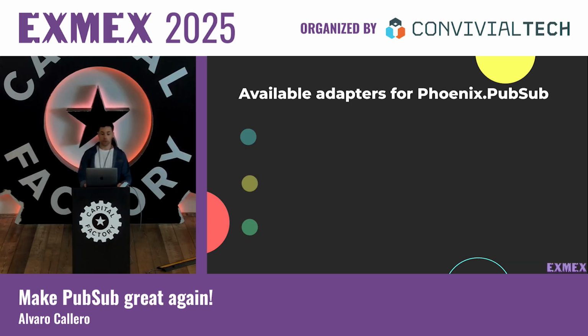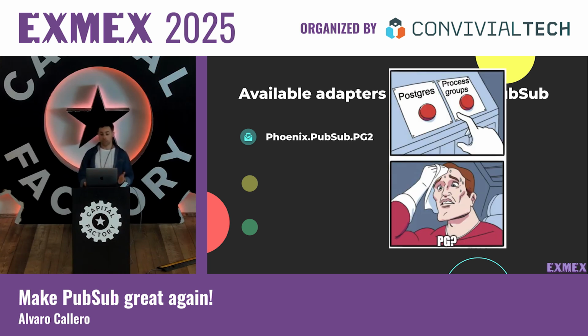So let's take a look at the different adapters that we can use within Phoenix PubSub. The first one, Phoenix PubSub PG2. This is the default adapter, and this adapter will be sending the messages using distributed Elixir. Just to clarify, PG stands for process groups. I know at first it can be a little tempting to think it's Postgres, but it's not